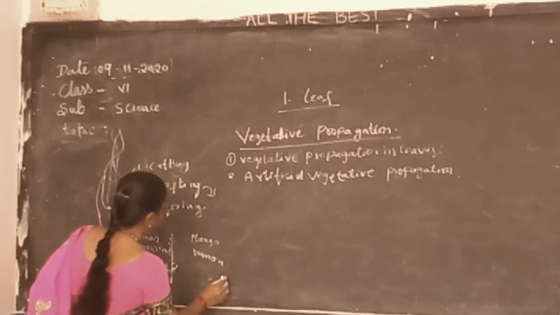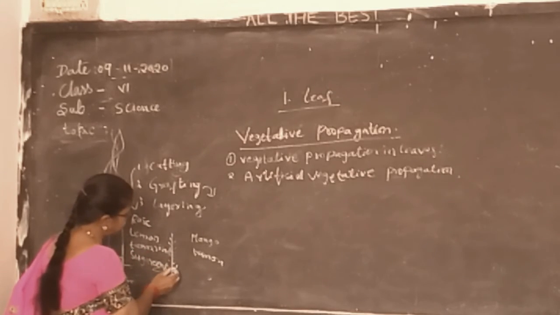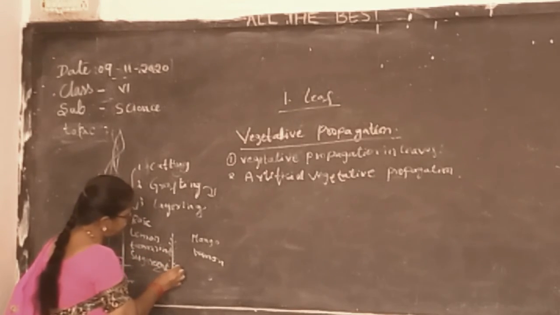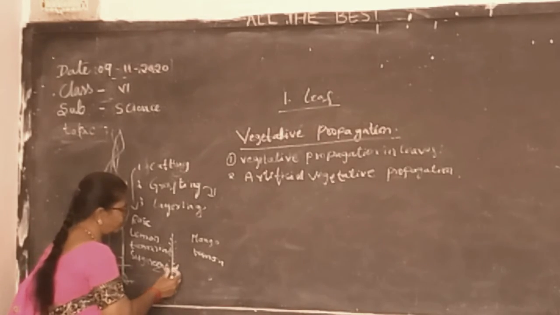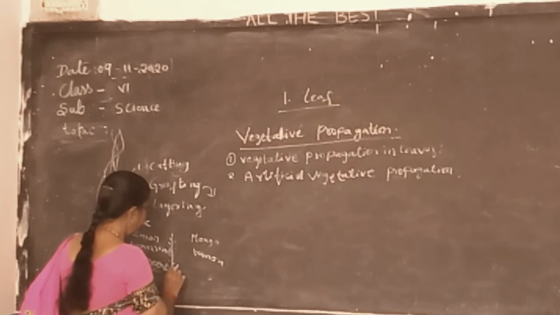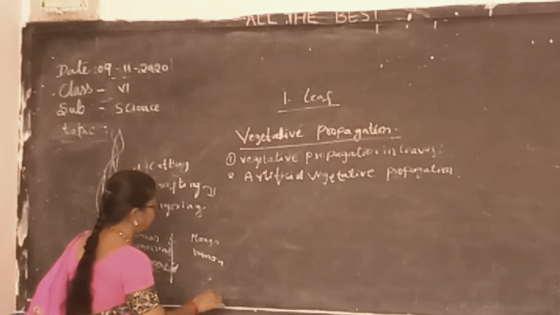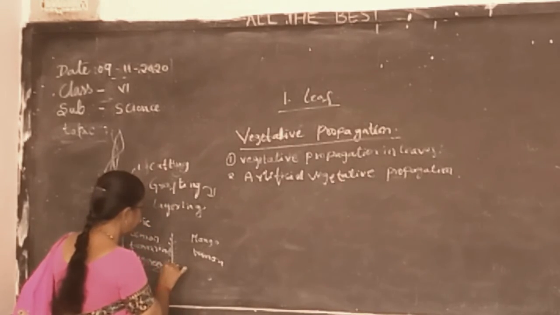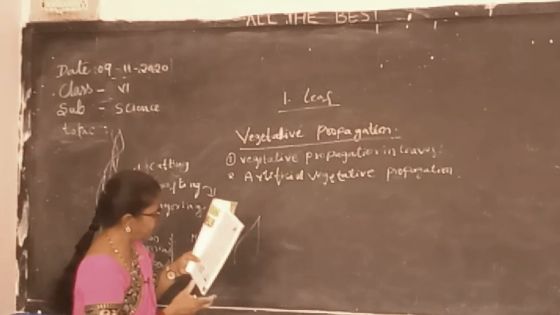So in the lemon, how will it be? It will be the stock. You take from where the node and internode start, and you take a mango and combine them here, tie it, and sow it in the soil. From this, a new character of plant will arise.